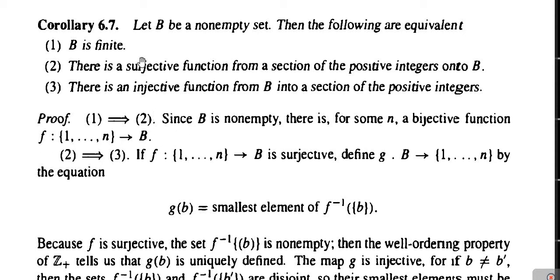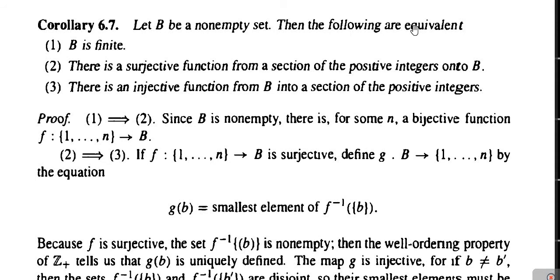Obviously, as f from 1, 2, 3 up to N into B is a bijective correspondence, and 1, 2, 3 up to N is a finite set, there is a bijective correspondence between a finite set and the set B, which means that B must be finite. Okay, let us prove this corollary.